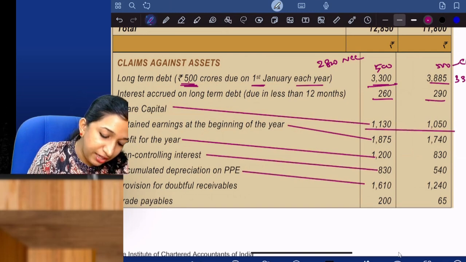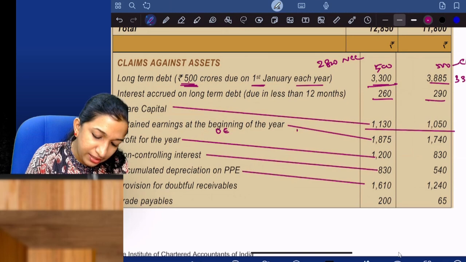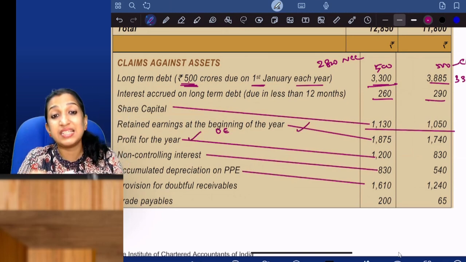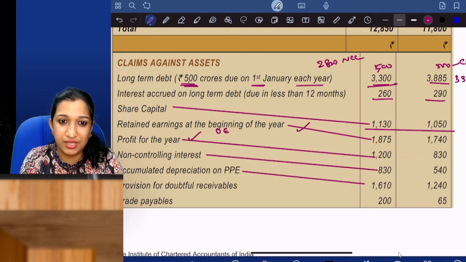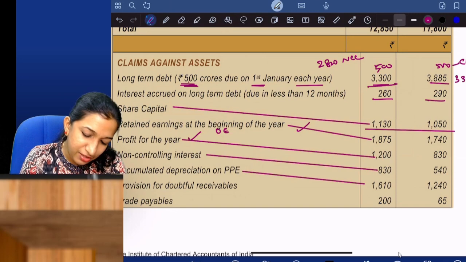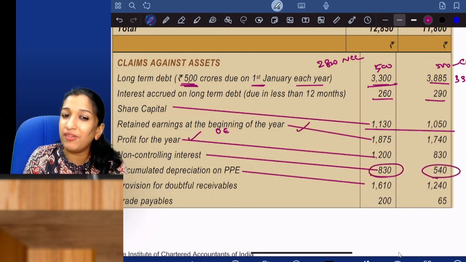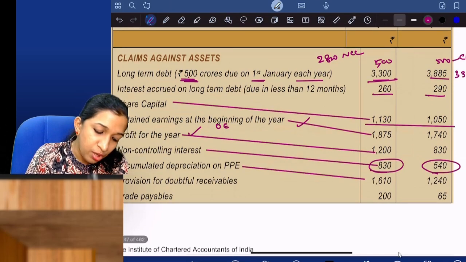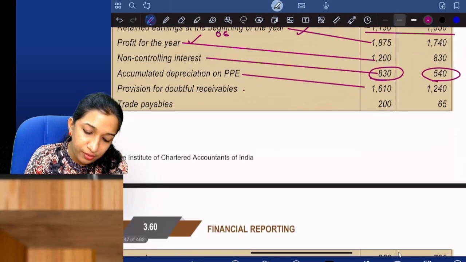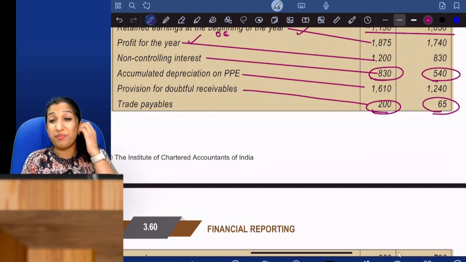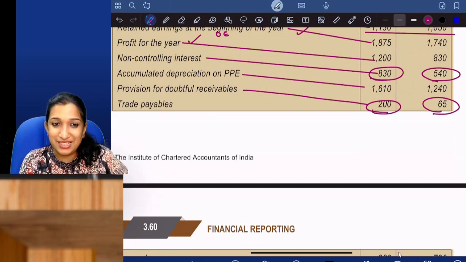Retained earnings, other equity: opening retained earnings, current year profits, less dividend, less share of NCI's profits. NCI will show as present NCI. Accumulated depreciation will be reduced from PPE. Provision for doubtful debts will be reduced from accounts receivables.